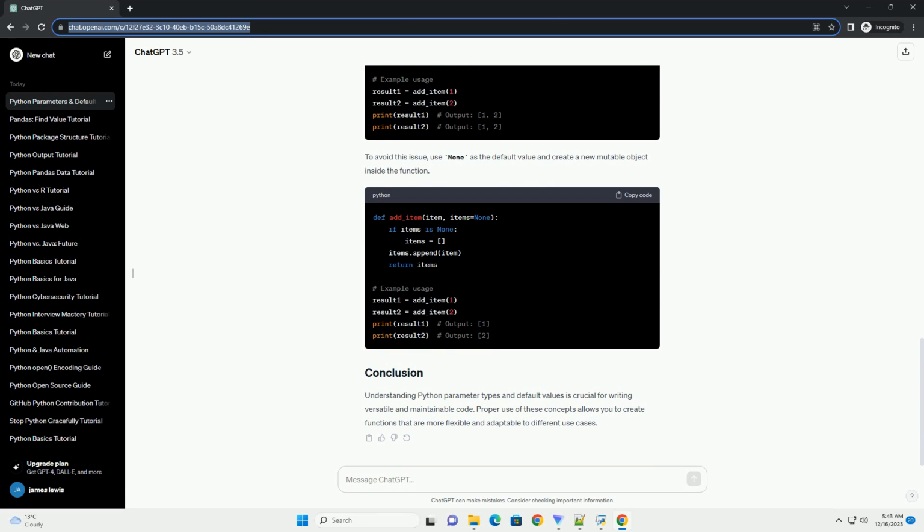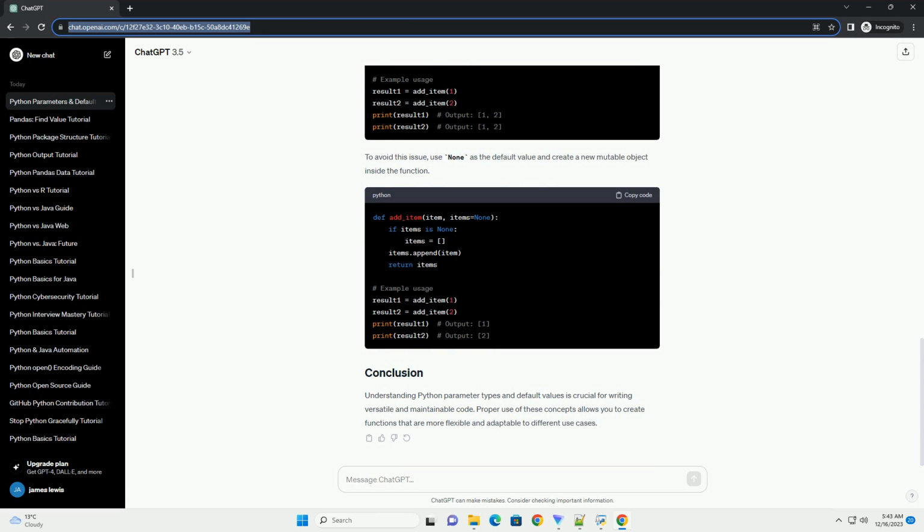You can combine type annotations and default values for more informative and flexible function definitions. In this example, the example_ function takes a required name parameter of type str and an optional age parameter of type int with a default value of 25. By combining type annotations and default values, you can create more robust and self-documenting functions in Python. These features enhance code clarity and help catch potential errors early in the development process.